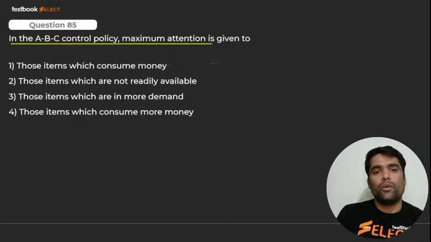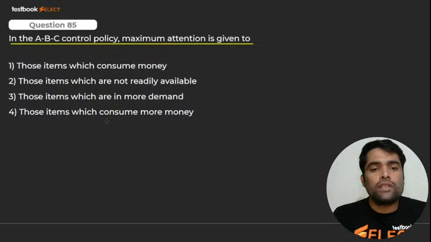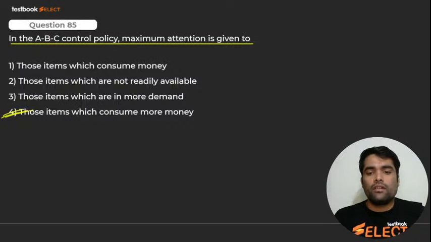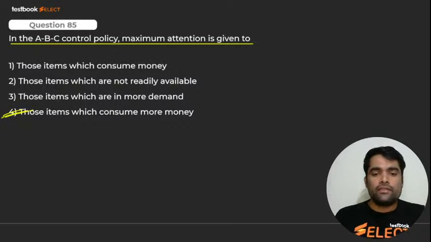ABC control policy. Maximum attention is given to whom? Those items which consume more money, and that is the fourth one. Fourth one. Yes, very good, Gangadhar. Abhit, very good. Boina Rahul, very good. Shivani, very good, dear. Here we go for next.